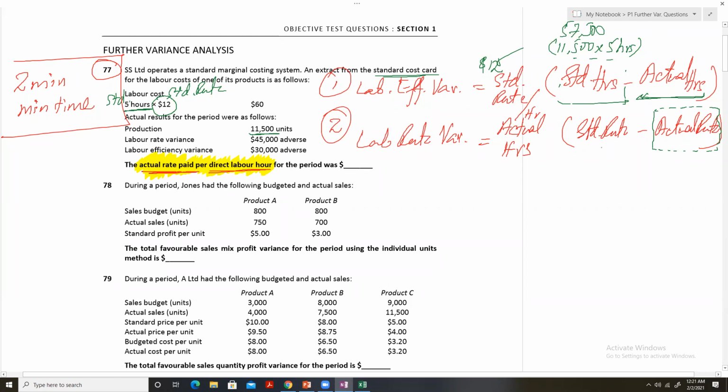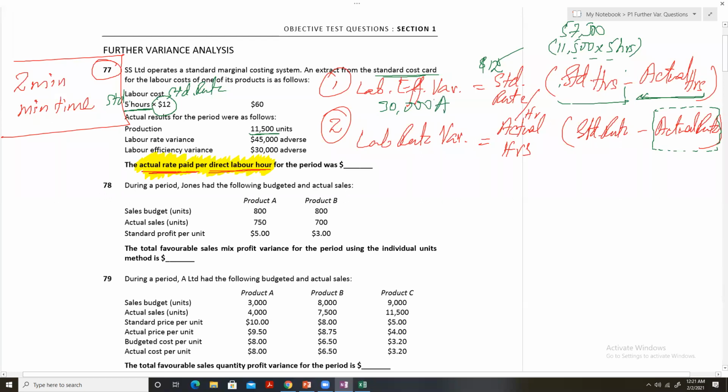In the formula for labor rate variance, we need actual hours to arrive at the actual rate. So first of all, we need to find out actual hours. We are given the labor efficiency variance. How much is the labor efficiency variance? The labor efficiency variance is 30,000 adverse.